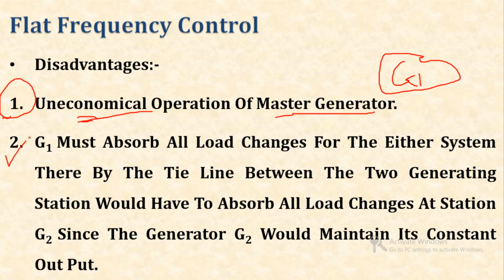Now the second disadvantage is that G1 must absorb all the load changes for either system. That means if there is a change on the G1 side or the G2 side, then that change must be absorbed by the master generator G1 only.